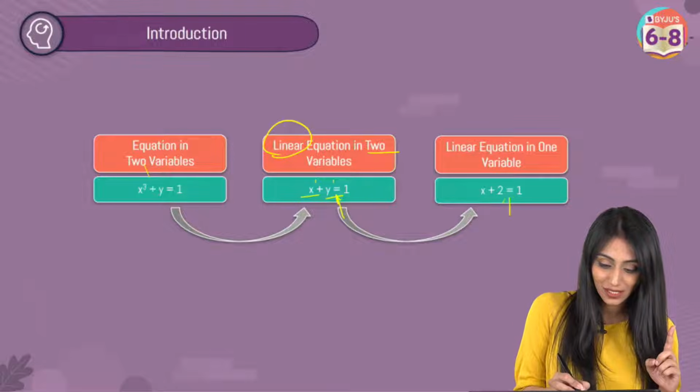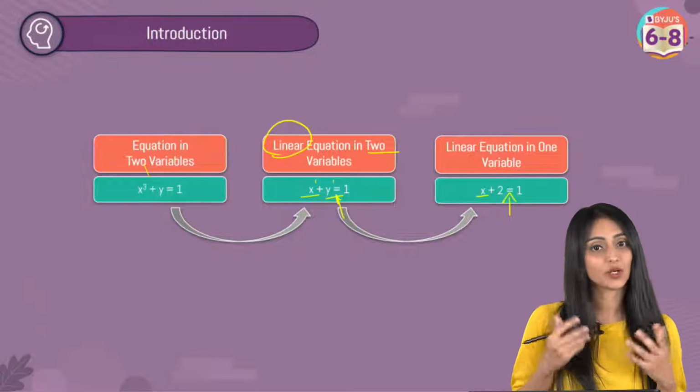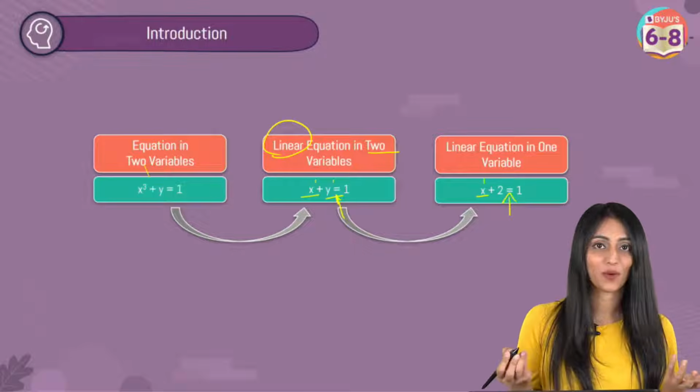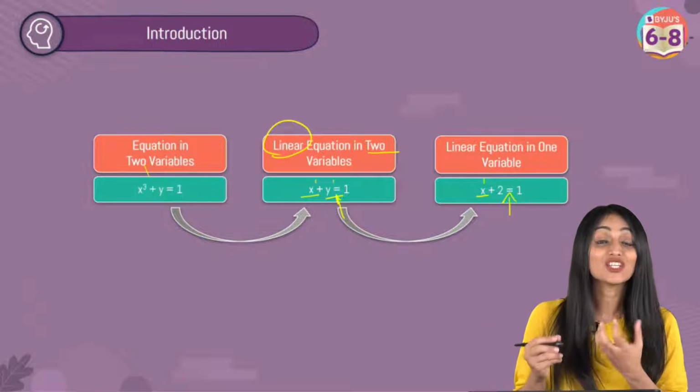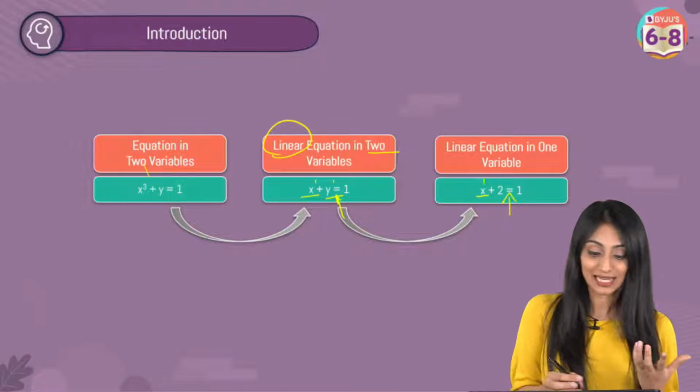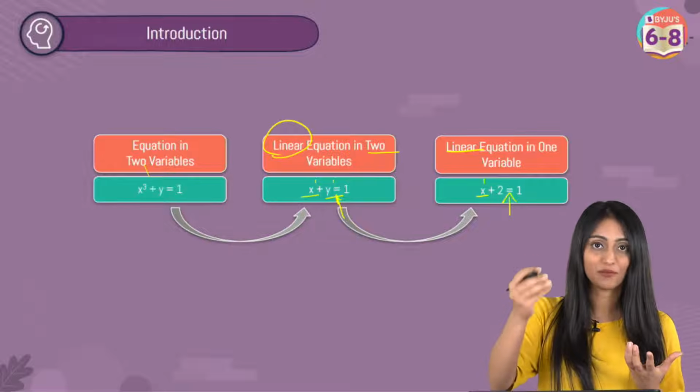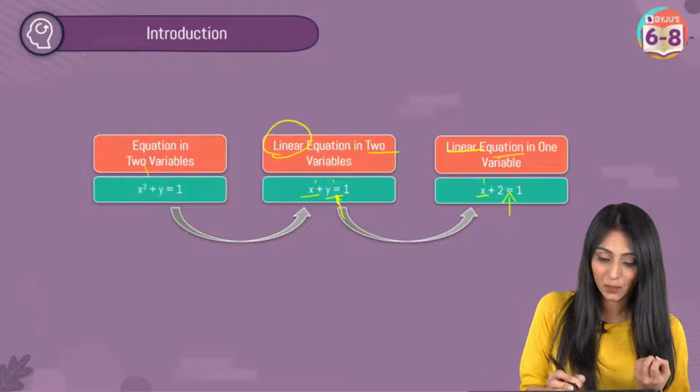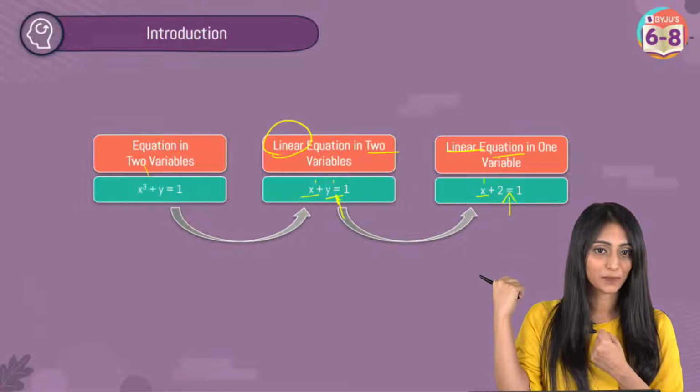Another example, for linear equation in one variable. Here you can see this is an equation. One variable is here, only x, and it has got power 1. So this is linear. See, each and every term has a meaning over here. Linear means the power of the variable has to be 1. Equation means the equal to sign has to be there.